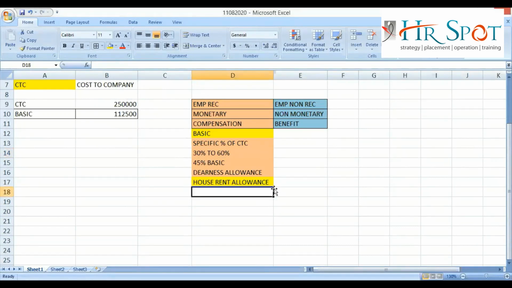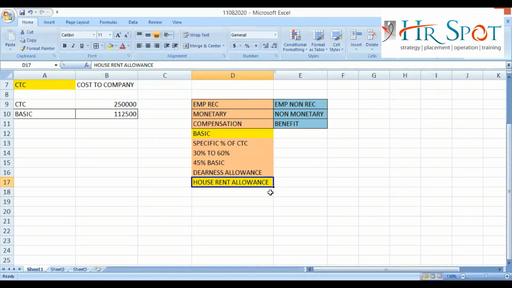If the company is not giving you accommodation or staying facilities on their own, they will provide you some amount for staying or accommodation purposes, irrespective of where you are staying. Again, I am repeating, if the CTC policy of the company comprises house rent allowance, that means the company is not providing accommodation facilities on their own, and for that reason they will provide some amount for staying purposes, irrespective of where you are staying.